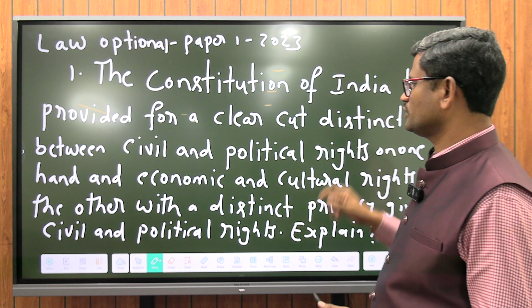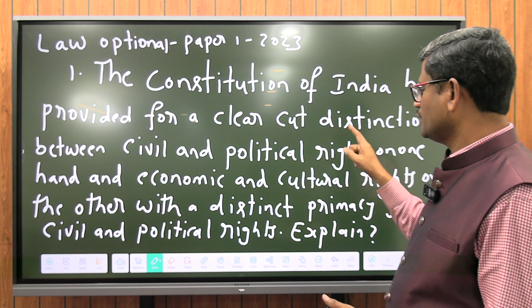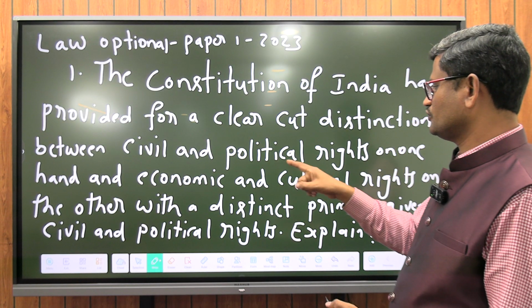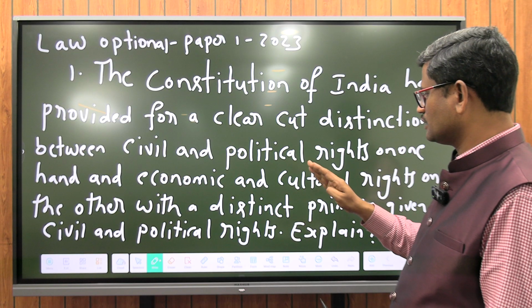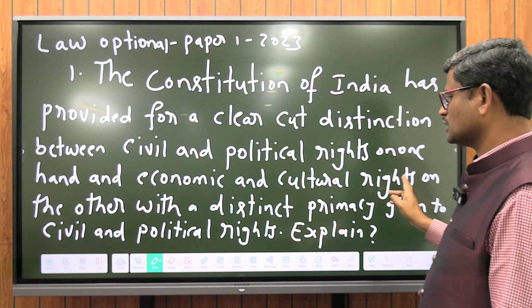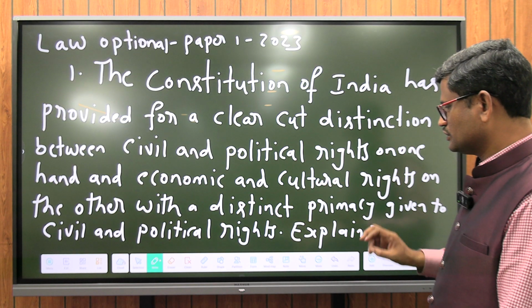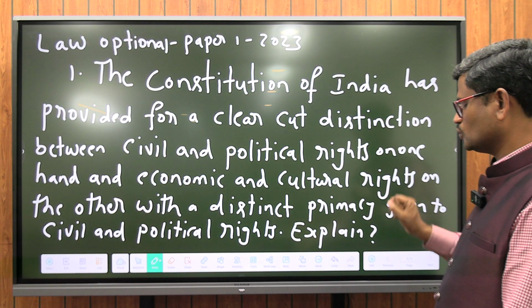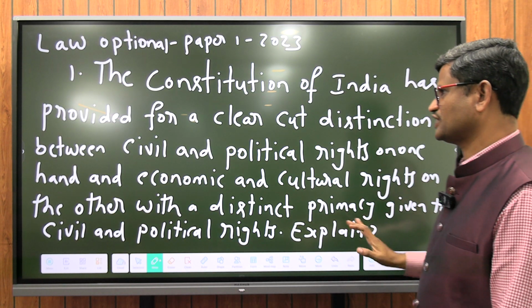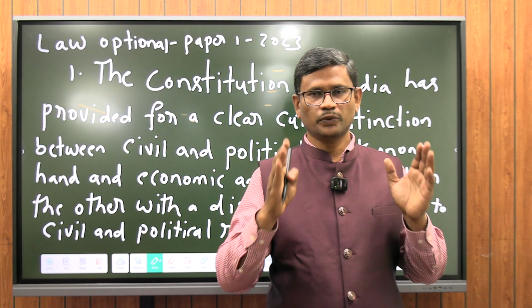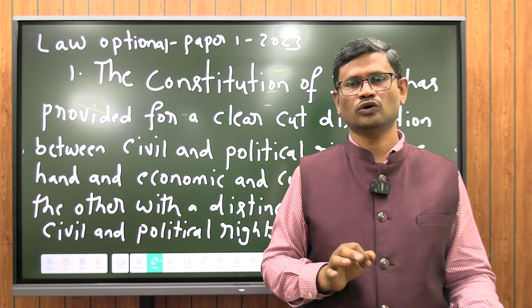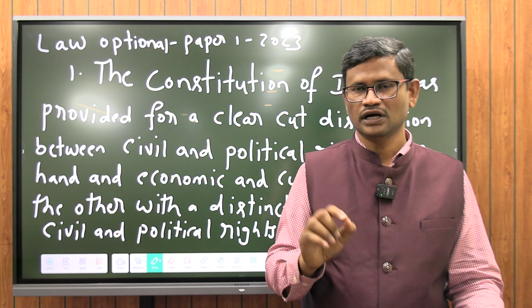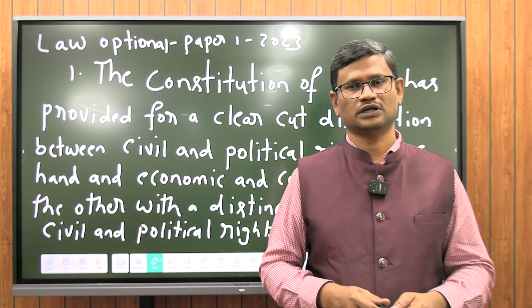The Constitution of India has provided for a clear-cut distinction between civil and political rights on one hand and economic and cultural rights on the other, with a distinct primacy given to civil and political rights. Explain. To put it very simply, the question is about fundamental rights and the directive principles of state policy.